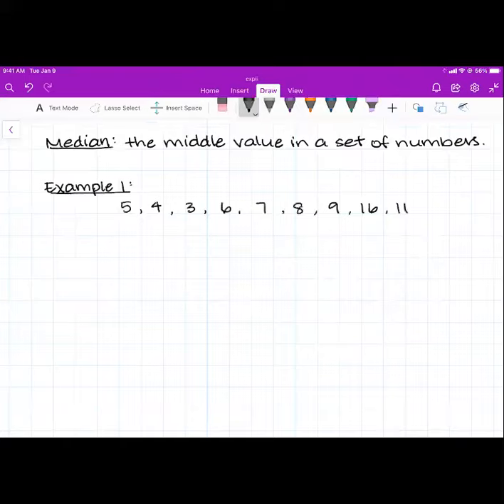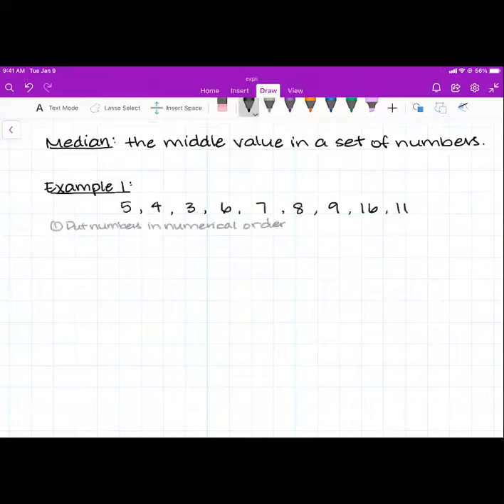The first thing you want to do is put the numbers in numerical order. What does that mean? From least to greatest. So we're going to put them in numerical order.